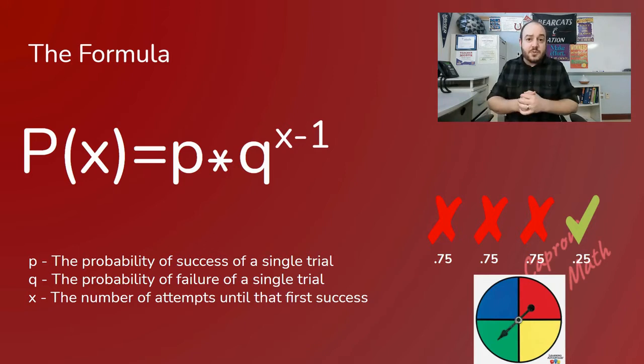Well, that's what this actual formula says. Look, P is the probability of success, that would be the 0.25, and Q is the probability of failure. And because in this case my X was 4, 4 minus 1 in that exponent gives us 3, so I should have 3 of the 0.75s being multiplied together. That's the formula, guys. It's really just an extended use of the multiplication rule.